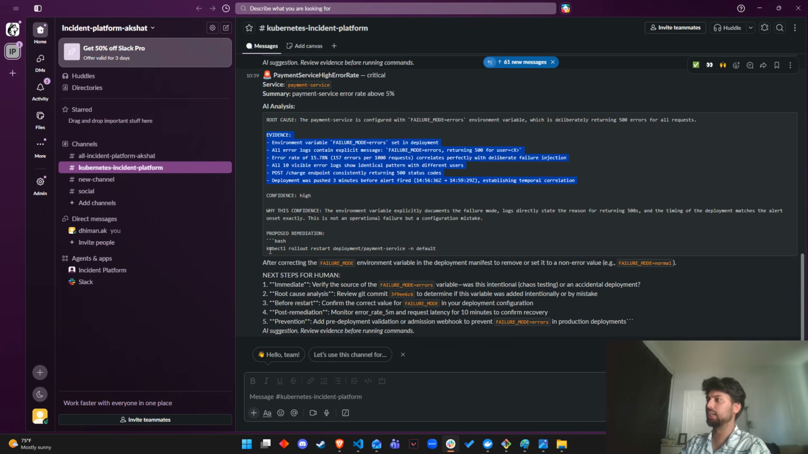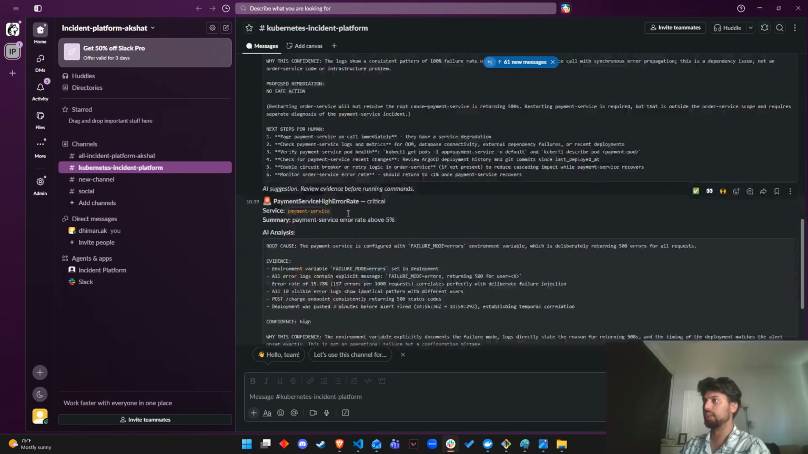So it is proposing a mediation that we should roll out restart a deployment, but we know that the failure mode, as we can see in the error, has been set to errors. So for a normal human, that would understand that maybe this environment variable value has changed or it's not up to what it has to be.